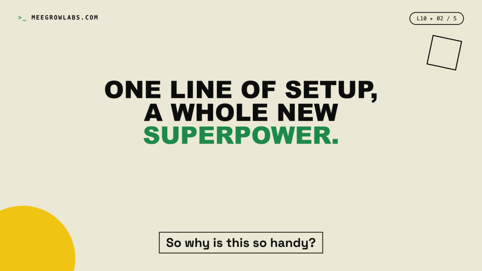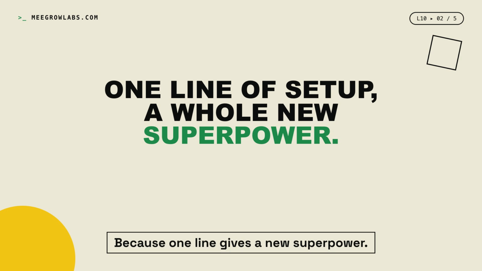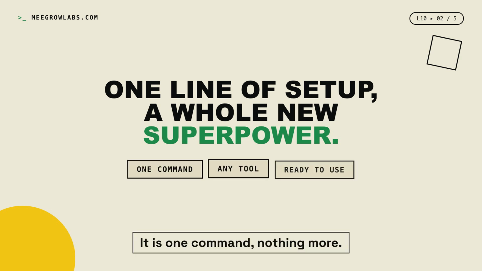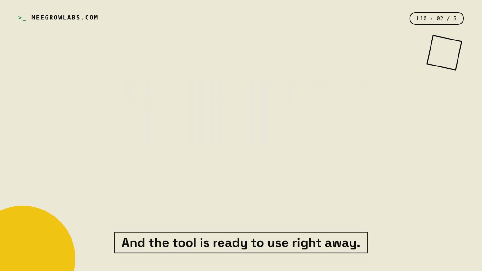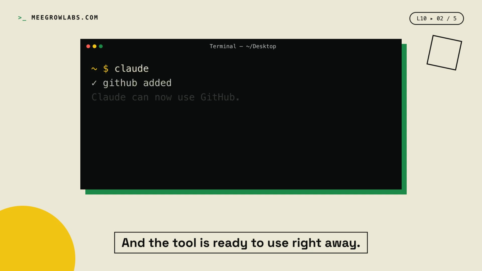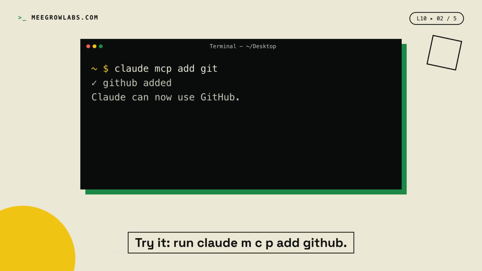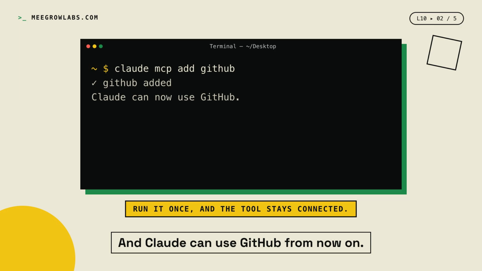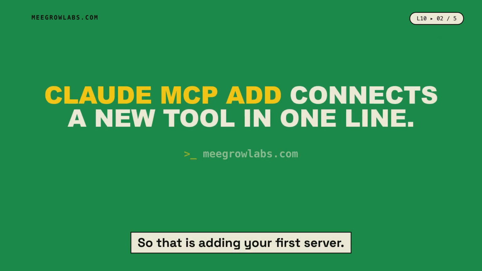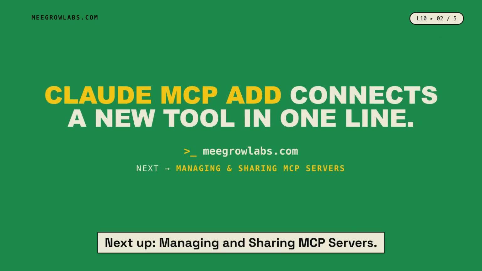So why is this so handy? Because one line gives a new superpower. It is one command, nothing more. It works for almost any tool, and the tool is ready to use right away. Try it. Run claude mcp add github. It confirms that GitHub was added, and Claude can use GitHub from now on. So that is adding your first server. Next up, managing and sharing MCP servers.